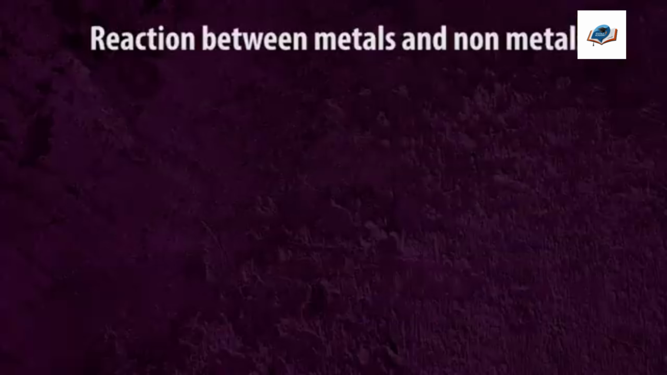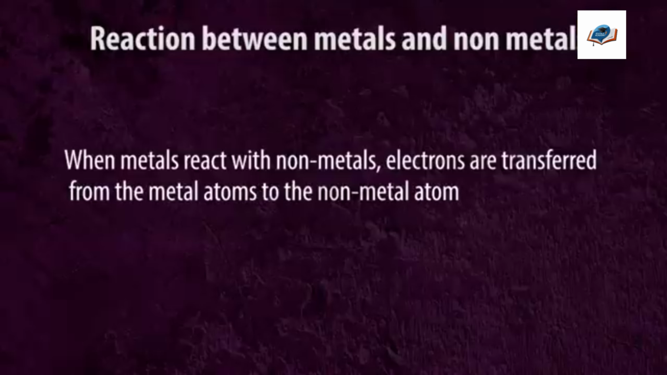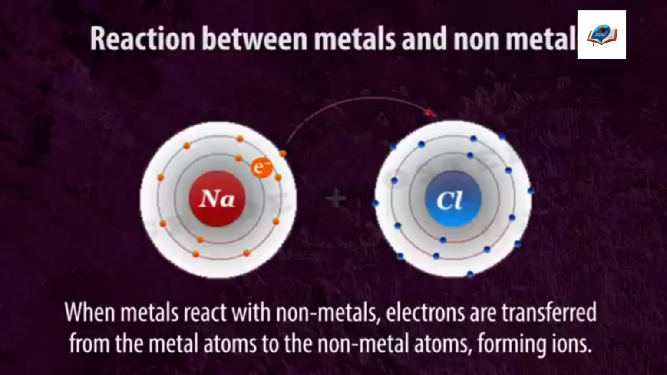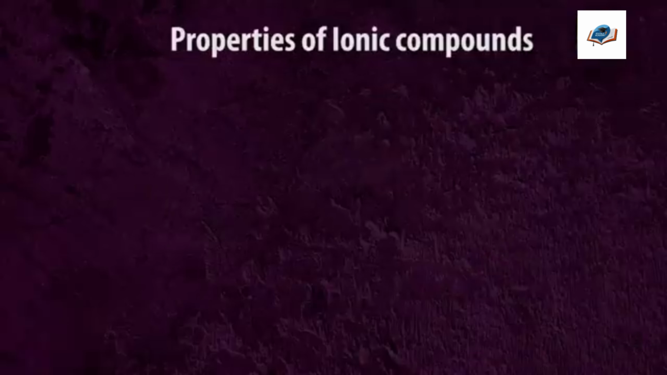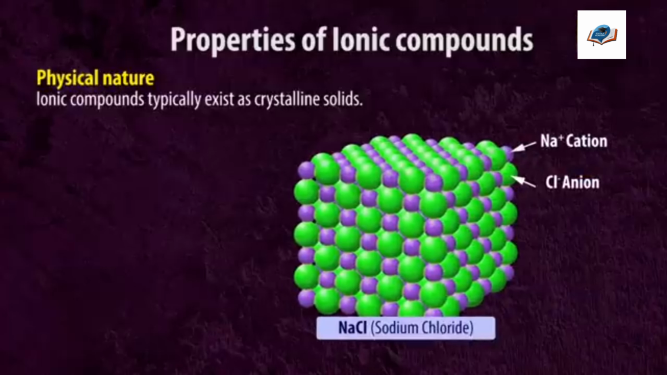Reaction between metals and nonmetals. When metals react with nonmetals, electrons are transferred from the metal atoms to the nonmetal atoms, forming ions. The resulting compound is called an ionic compound. Properties of ionic compounds. Physical nature. Ionic compounds typically exist as crystalline solids. They are hard since the anions and cations in them are held together by strong electrostatic forces.